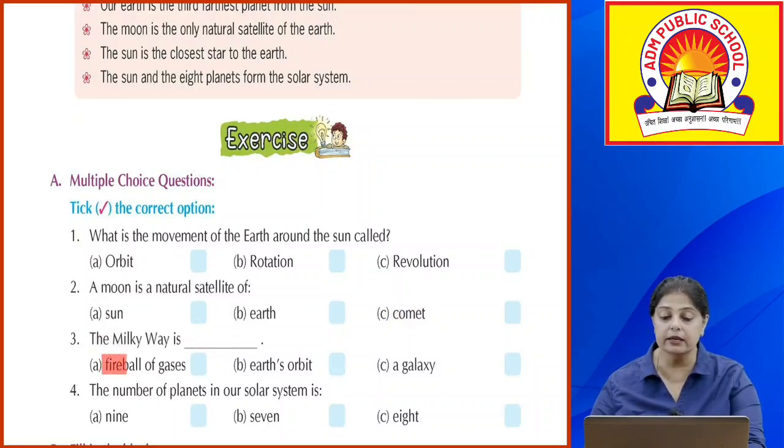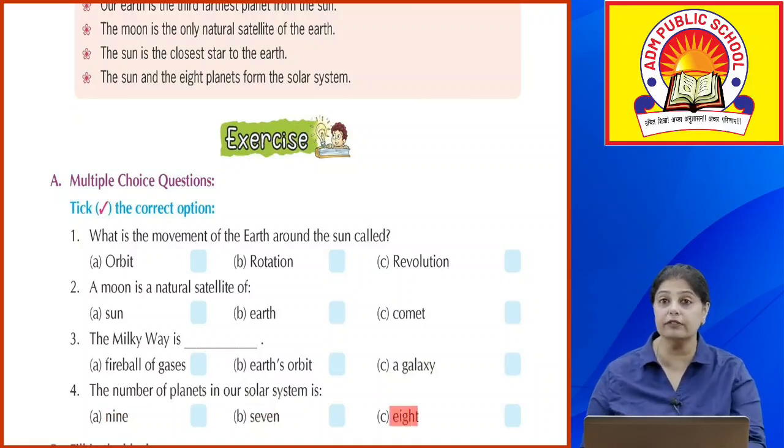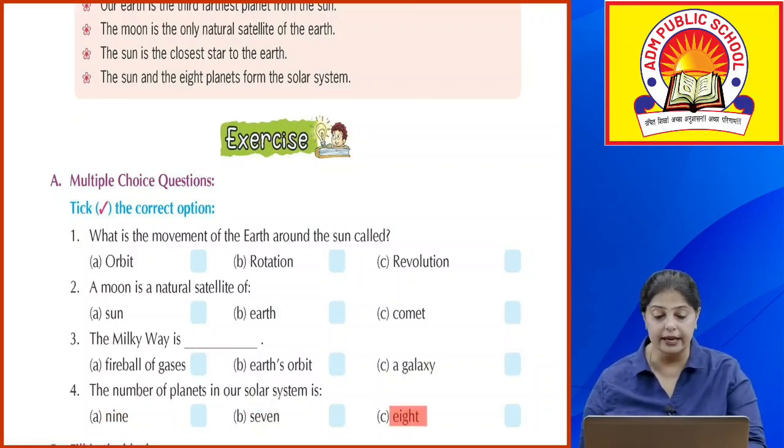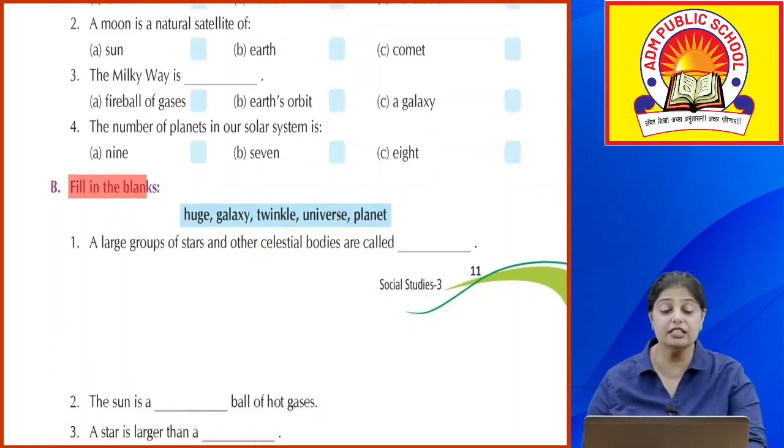The Milky Way is a fireball of gases, Earth's orbit, or a galaxy? It is a galaxy. The number of planets in our solar system is 9, 7, or 8? It is 8. Okay. Now, next is fill in the blanks.